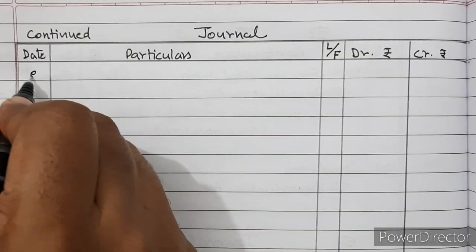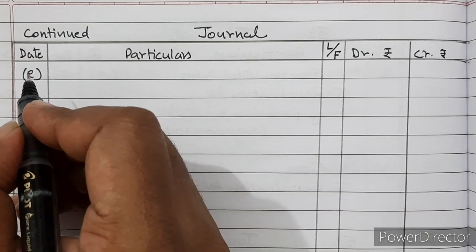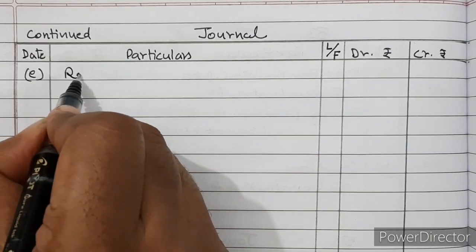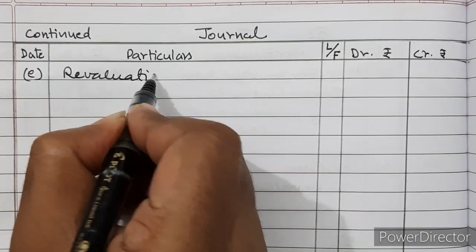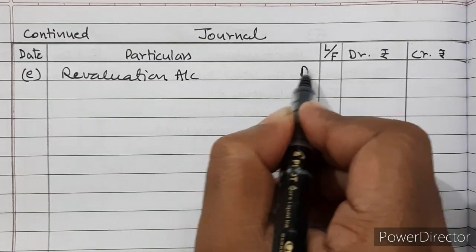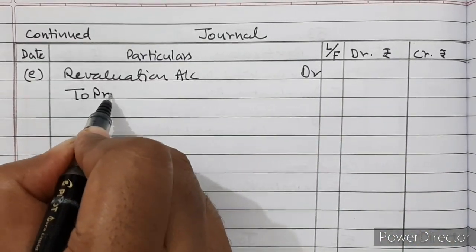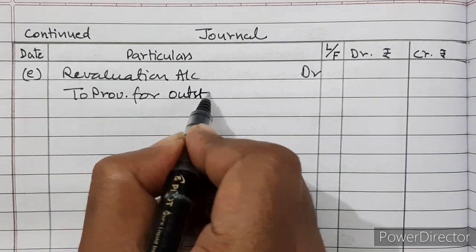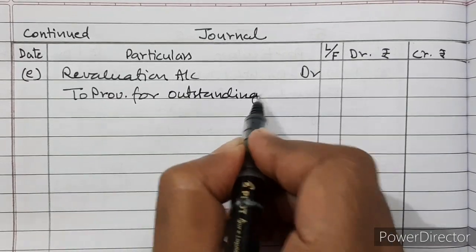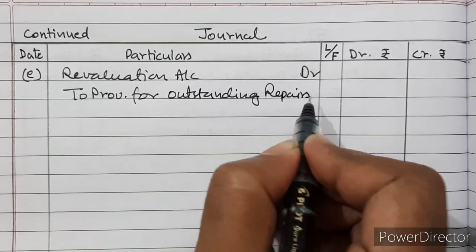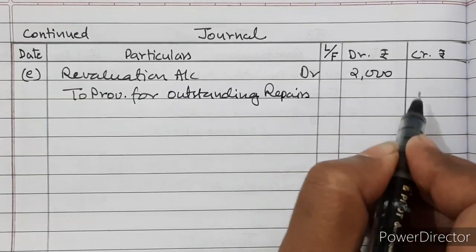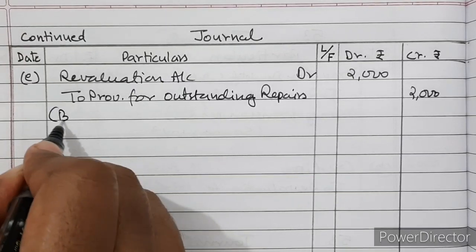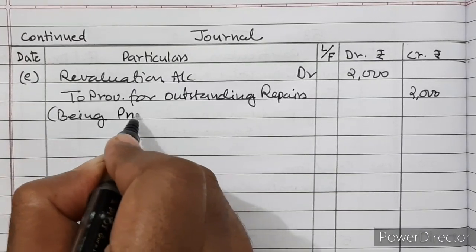So next is point E. A provision of rupees 2,000 was made for an outstanding bill of repairs. So revaluation account debited to provision for outstanding repairs, 2,000. Being provision made.